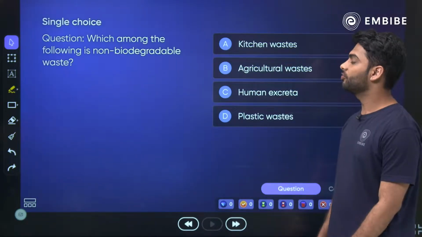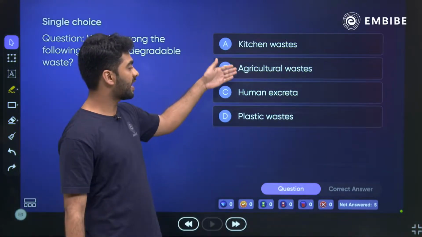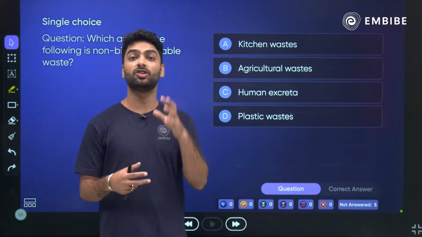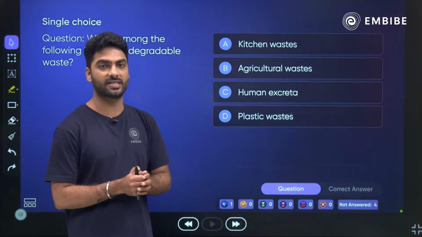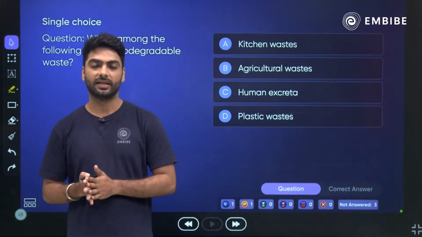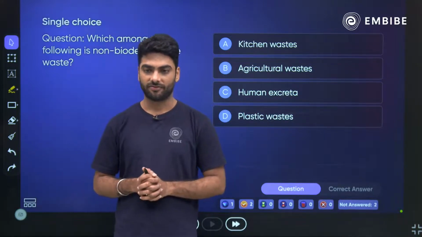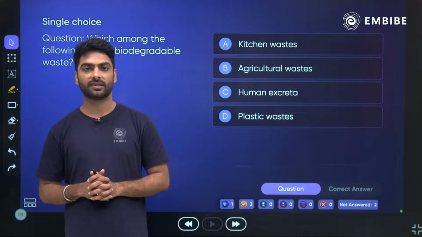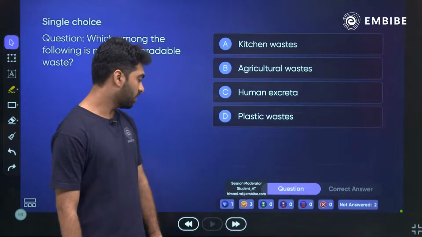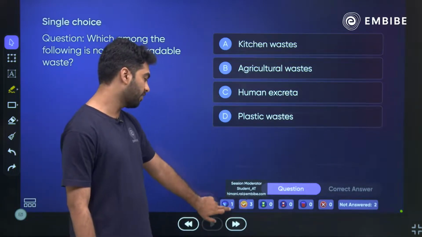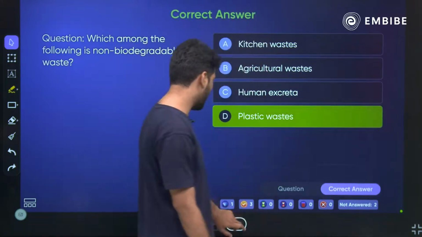Then the next one, which among the following is non-biodegradable? Very easy, some 4th standard question this is. Kitchen waste, agriculture, human excreta or plastic. Which of these is non-biodegradable? Come on, quickly give me your answer. The answer is plastic waste, right? It is plastic waste. Very good.